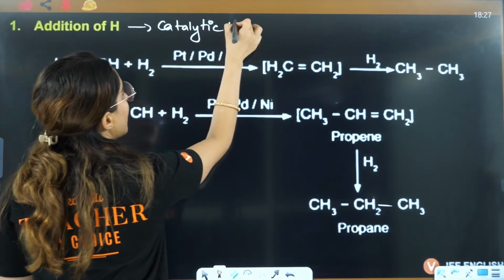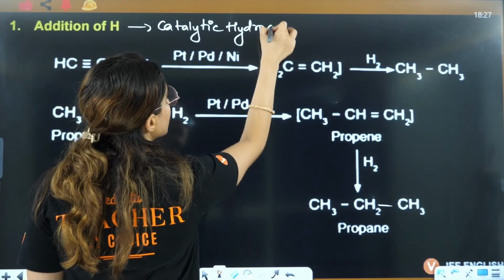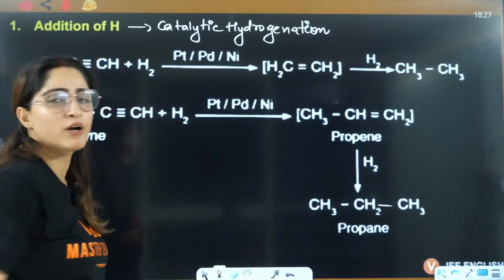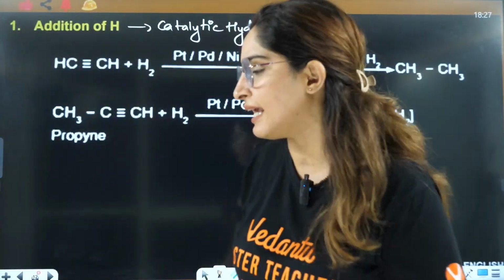Catalytic hydrogenation. Now, do you remember any method where we have converted alkyne to just alkenes?